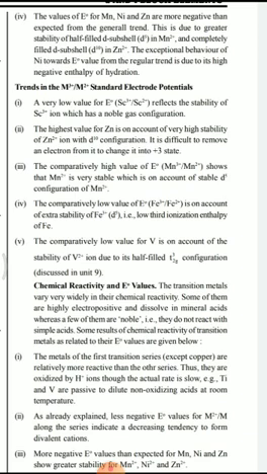Here, why vanadium 3+? See, V2+ has 3d3 configuration, and V3+ has 3d2 configuration.